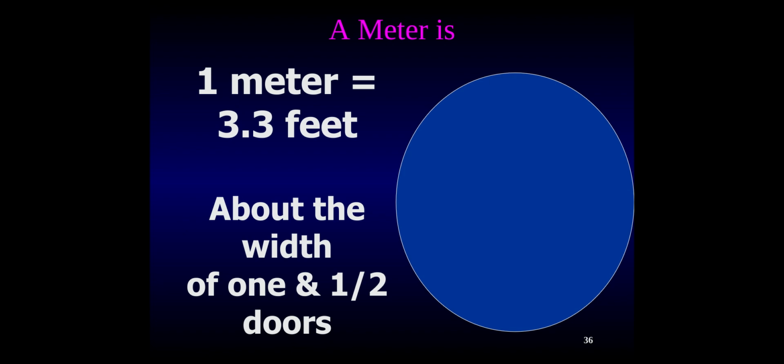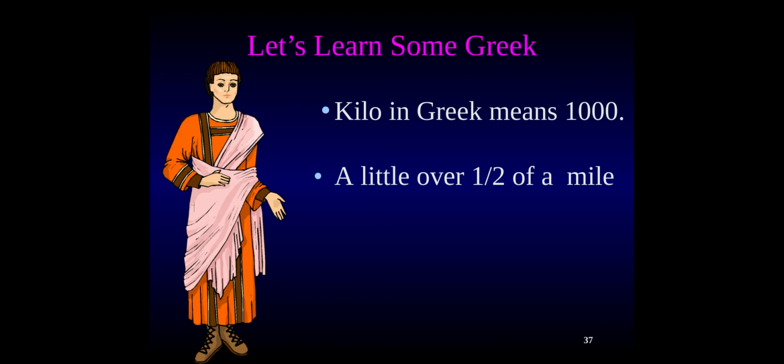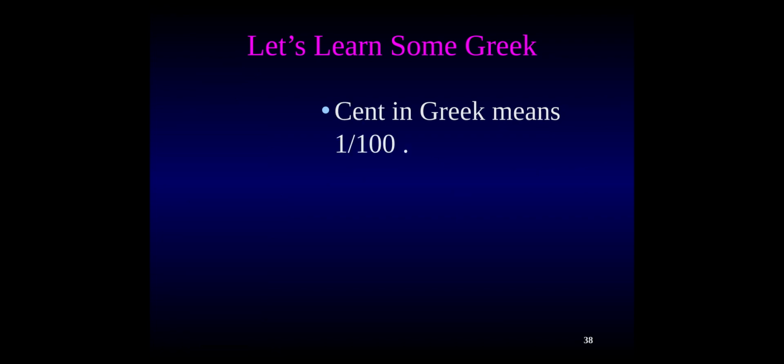That's a long stick, and it's about 3.3 feet long. And a meter is about the width of 1.5 doors. So a meter is about 3.3 feet. Like we said before, kilo means 1,000, and that's a little bit over half of a mile.